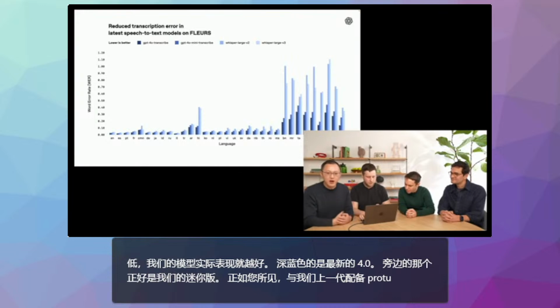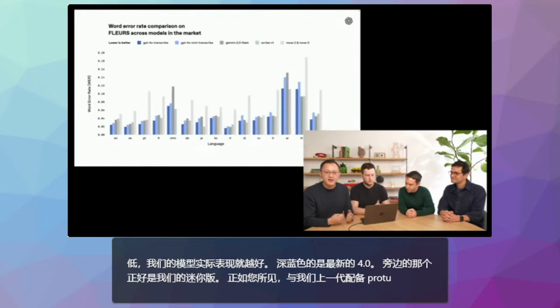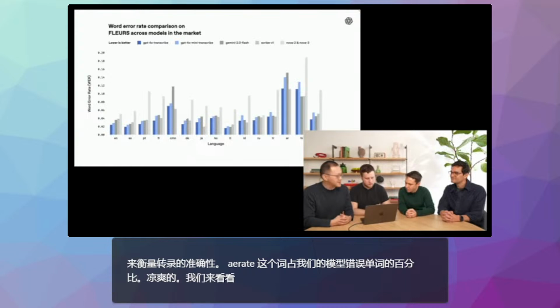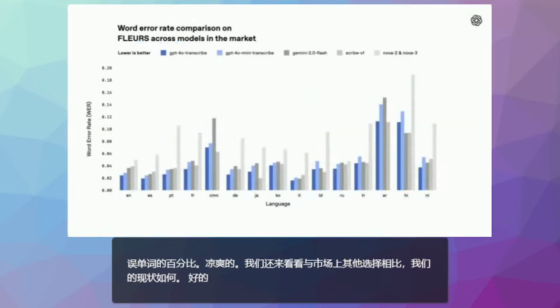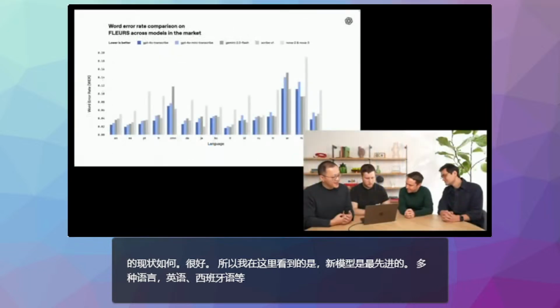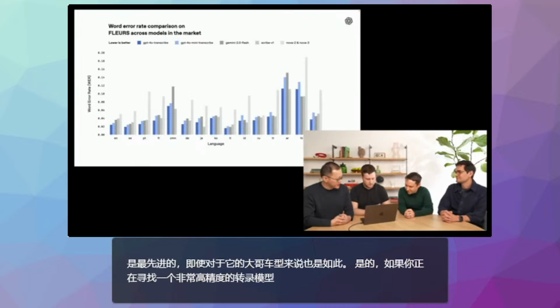Let's also take a look at where we are compared to the other options on the market. Nice. So what I'm seeing here is that the new model is state-of-the-art across many languages, English, Spanish, more. And 4o Mini is state-of-the-art too, if not for its bigger brother model as well. Yeah, if you are looking for a very high accuracy transcription model, our model definitely is the best choice for you. Great. So that's GPT-4o Transcribe and GPT-4o Mini Transcribe.